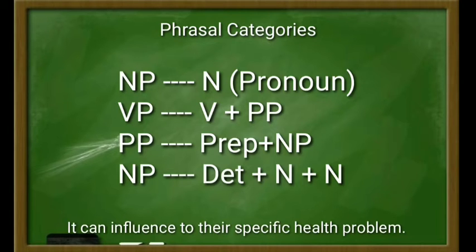The verb is can influence, and the prepositional phrase is to their health problem. The prepositional phrase, for example to their health problem, has a preposition, the word to, and then the noun phrase, their health problem. So their health problem works as a noun phrase.